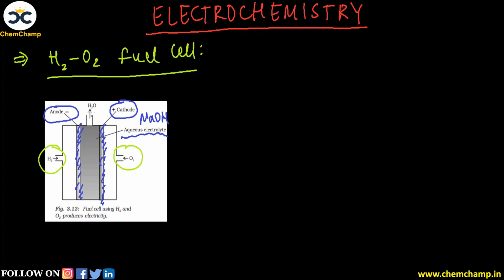Now let's see what are the two different types of reaction which are happening at both these electrodes, that is reaction at anode and reaction at cathode. So यहाँ पर हम लिख सकते हैं, let's first write anode half reaction. Since anode is a negatively charged electrode, here the oxidation process will take place.